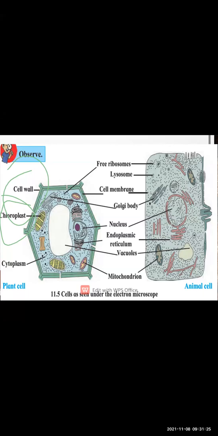Then the next thing you can observe here is that the vacuole is present as a large vacuole in the plant cell, whereas it is present in small size in the animal cell. So these are some of the differentiating points that you are supposed to know.